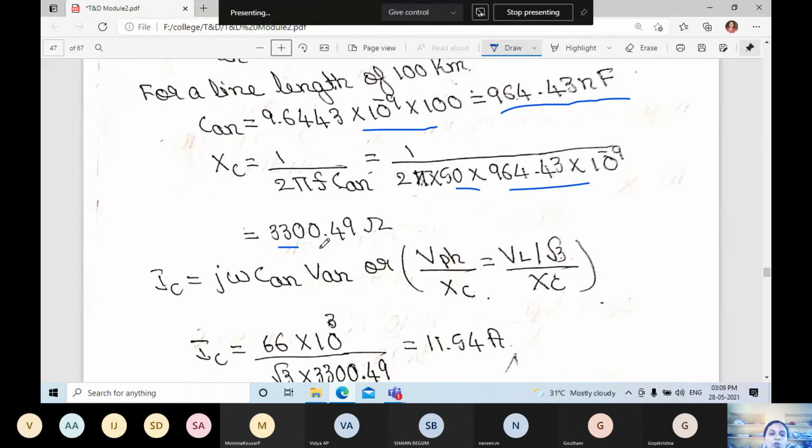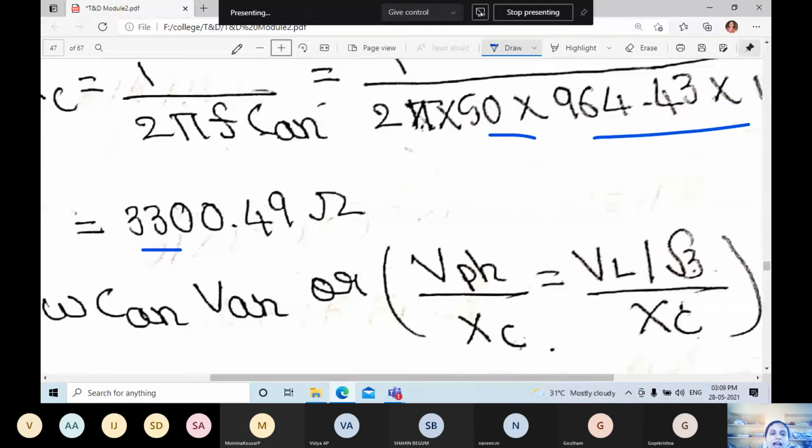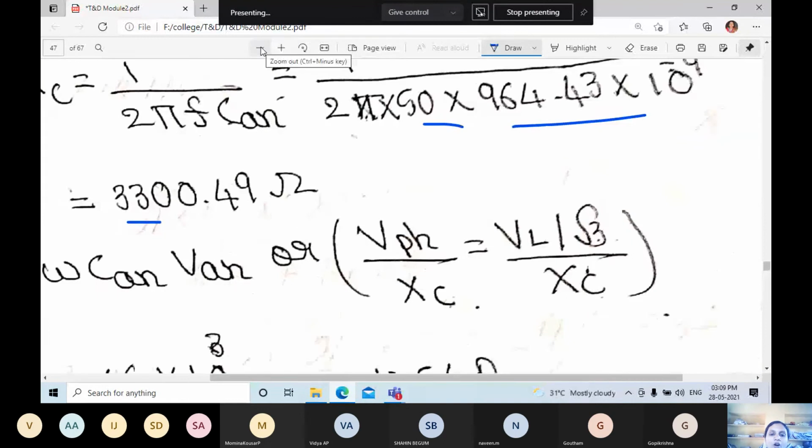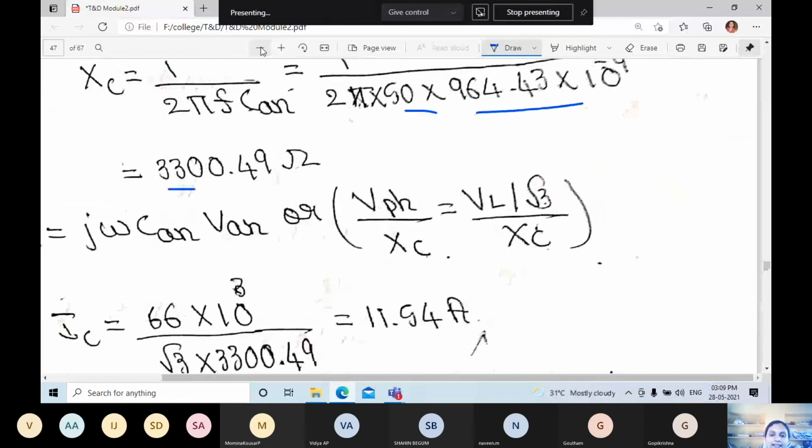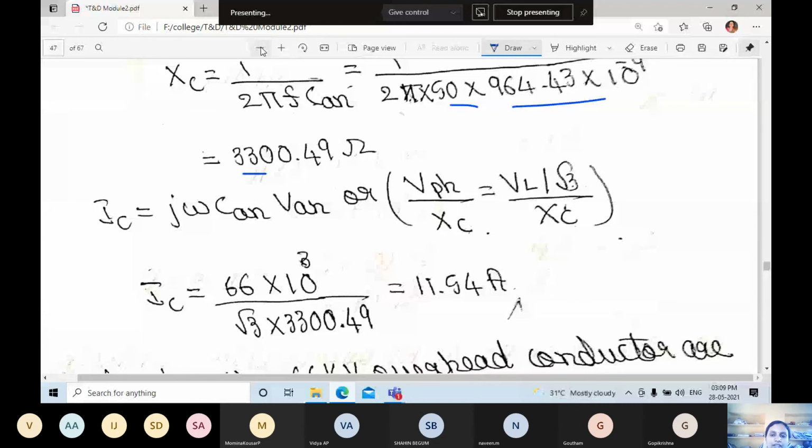Next, I_C is equal to j omega C_AN V_AN, or we can say V phase divided by X_C, or V_L divided by root 3 divided by X_C. V_L they have given as 66 into 10 to the power of 3, divided by root 3 into X_C, which we got as 3300.49. We get I_C is equal to 11.54 amps.